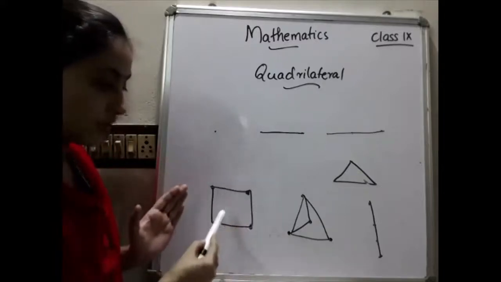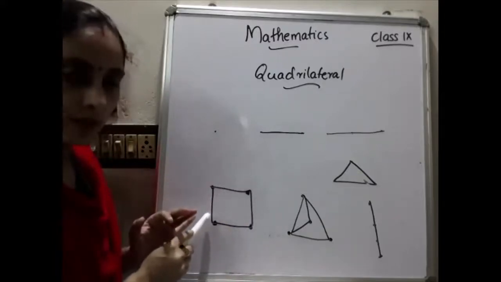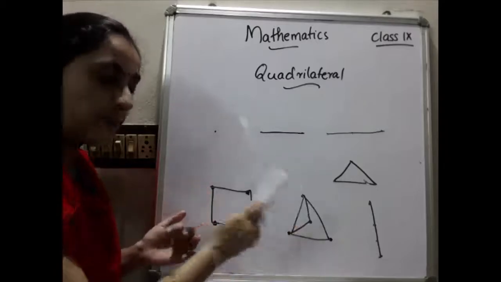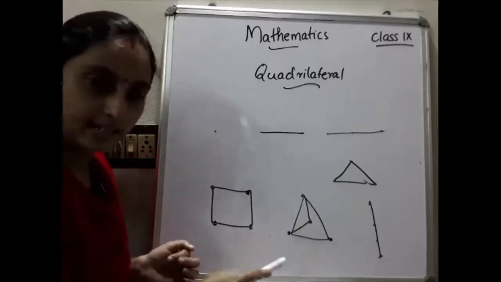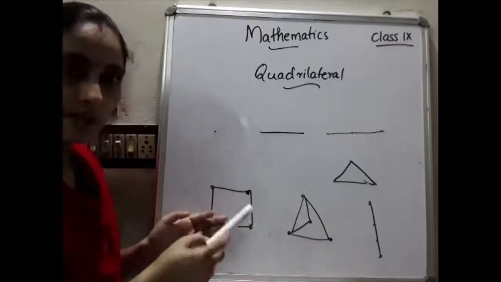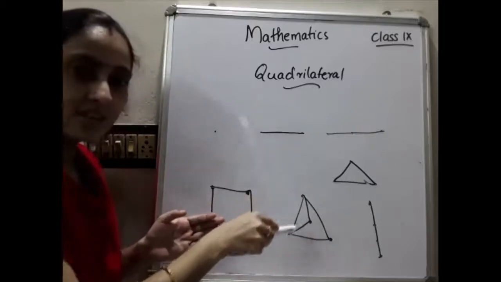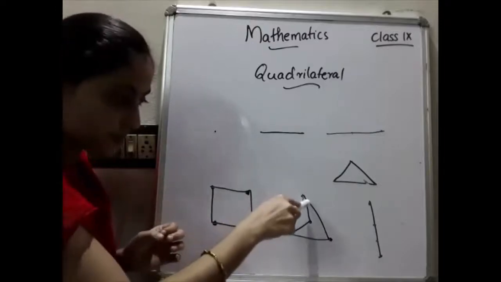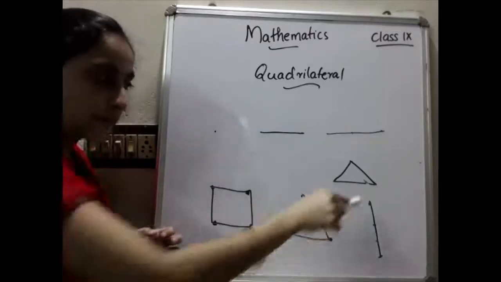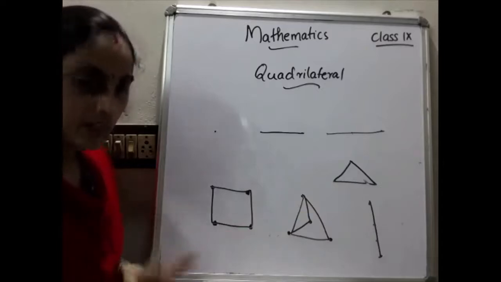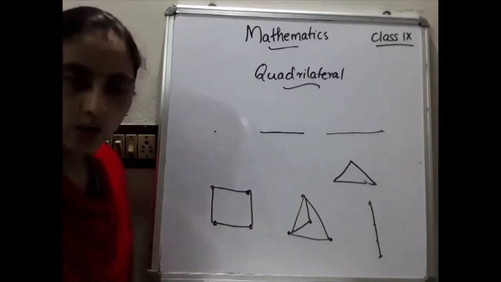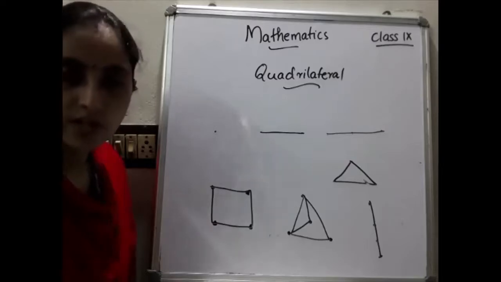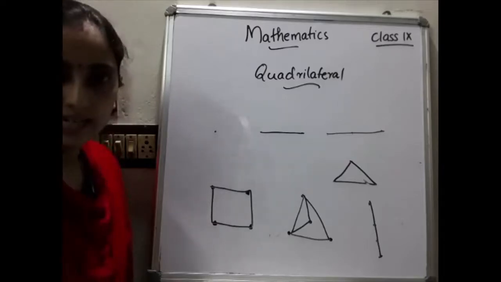So this is a closed figure. It is a square. And if this is a triangle, and one point is at the center, we can't say that it is a simple closed figure, because inside there are some line segments. Okay, this is not a closed figure. So what is meant by a quadrilateral? A quadrilateral is a closed figure having 4 sides.